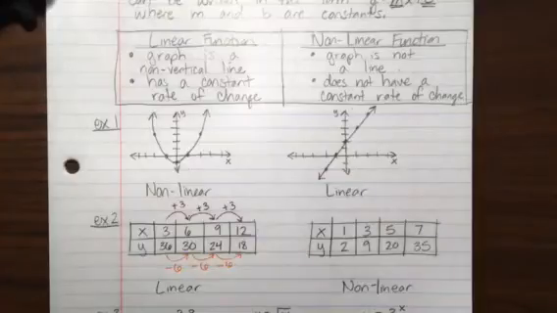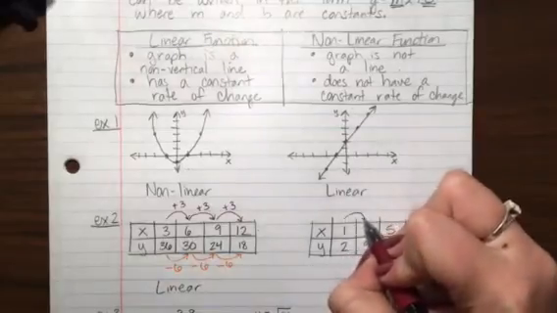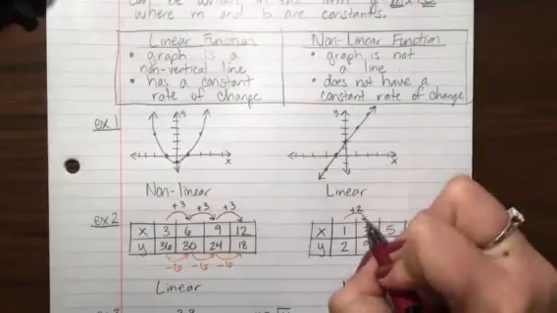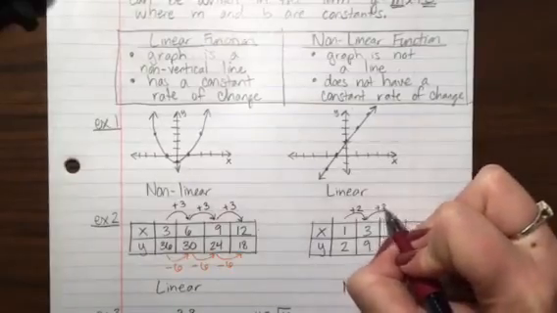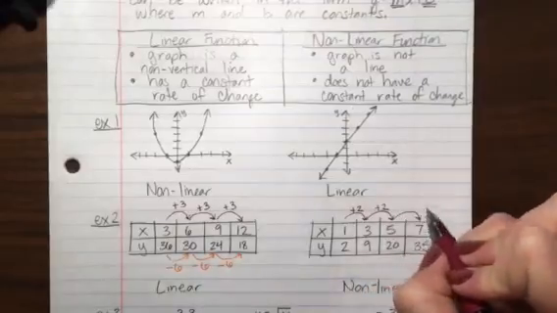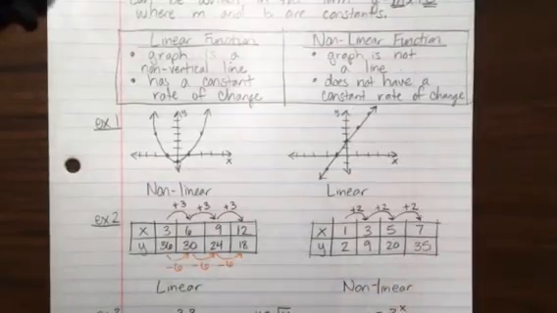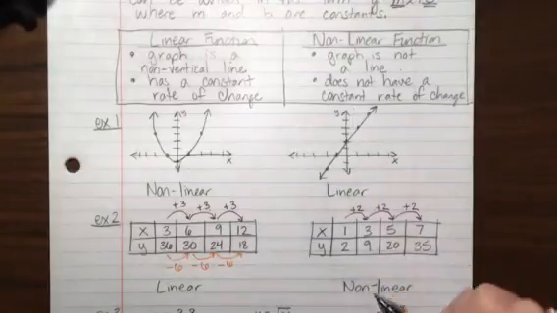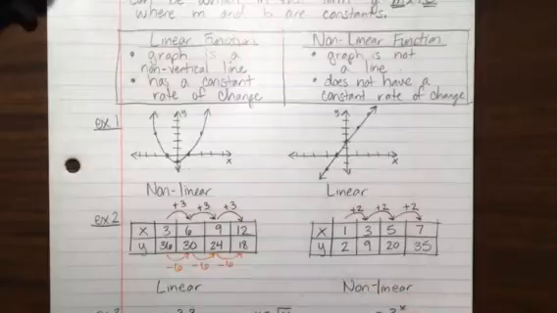Let's check this part B of example 2. From 1 to 3, we're adding 2. From 3 to 5, we are adding 2 again. From 5 to 7, we are adding 2 again. Looks very constant to me. Adding 2 every time, exactly the same number, and adding each time. Let's examine the y's. This might be linear after all. Did you notice it says nonlinear?